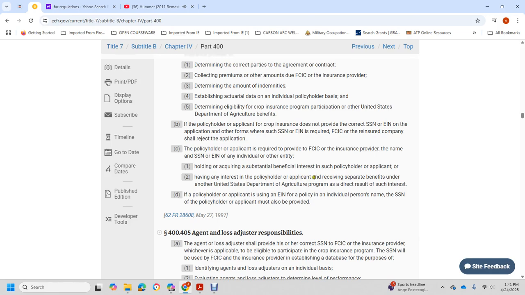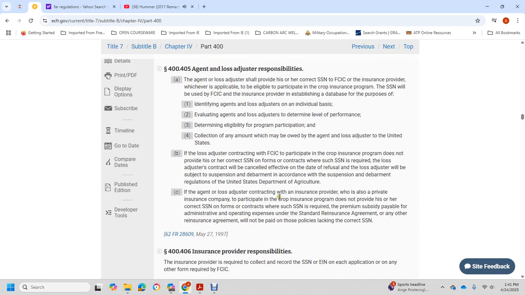Having an interest in the policy of the applicant means receiving a separate benefit of the United States Department of Agriculture program as a direct result of such interest in the policy or the applicant, and the employee identification number of the policy individual or person name, so the SSN policy or applicant must also provide.